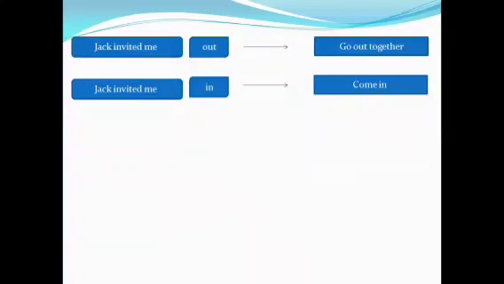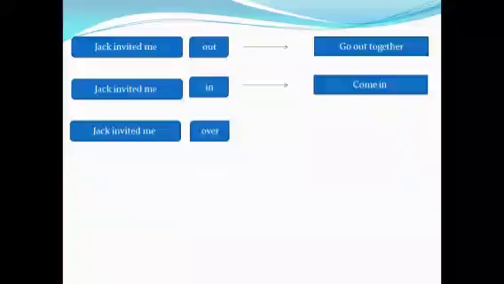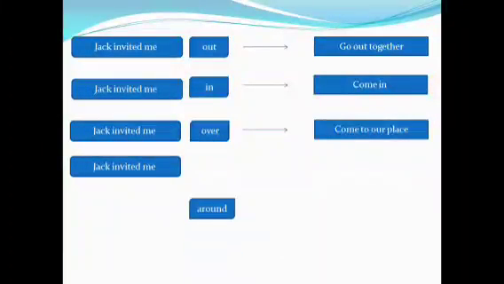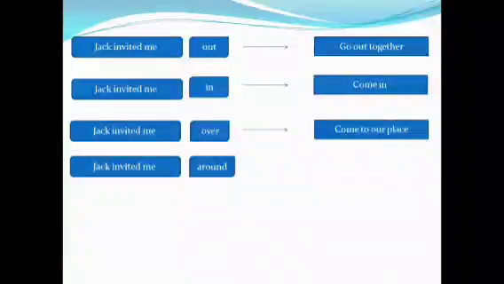Next example is Jack invited me over. It means to come to our place. So maybe he's sitting out there and I just invited him over. It means that I told him to come over, to come to sit with us. Okay, next example is Jack invited me around. And that means that he told me to come to his house for a drink or maybe a meal.